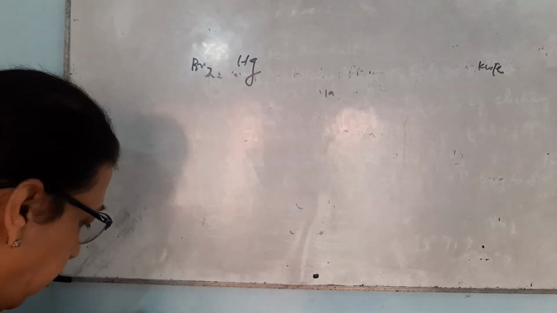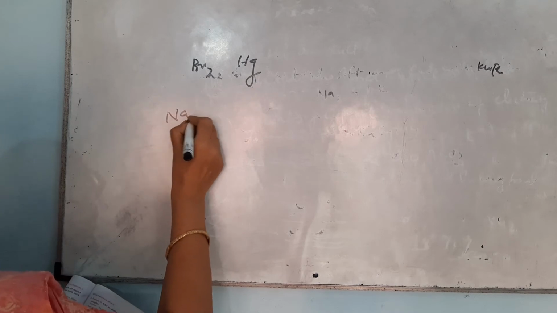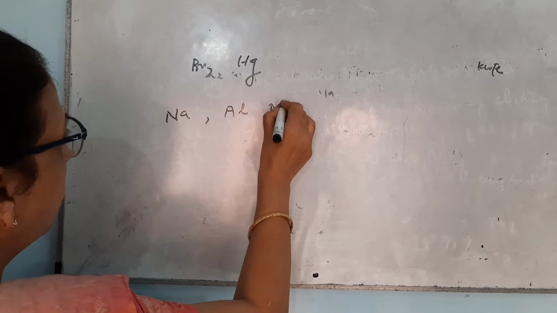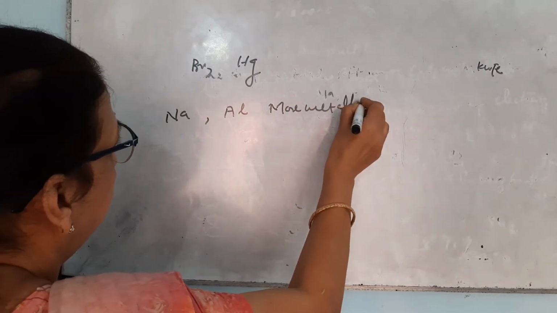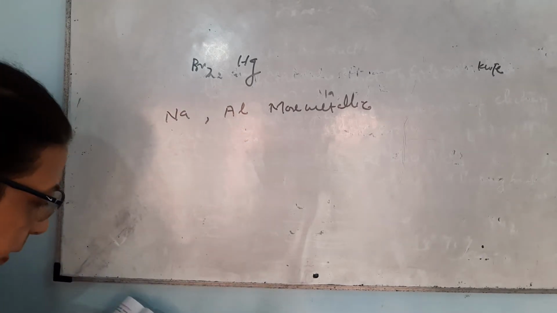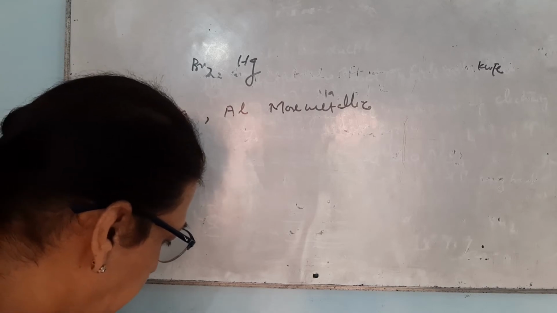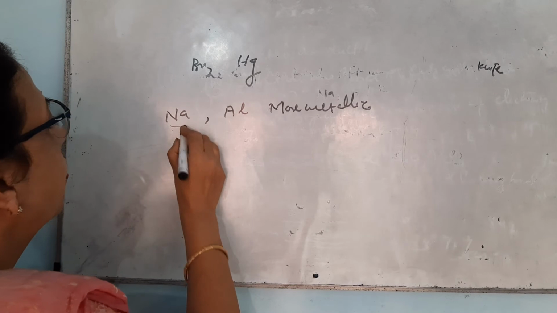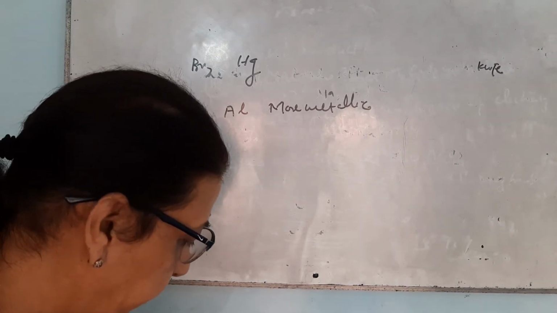Now the next question is, out of sodium and aluminium, which is more metallic? Sodium is more metallic in comparison to aluminium.